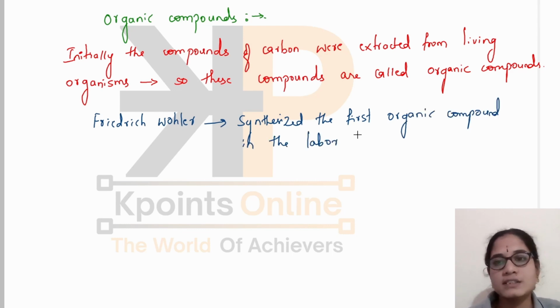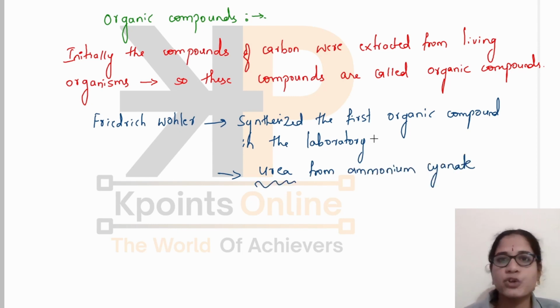What was that first organic compound? It was urea, synthesized from ammonium cyanate.